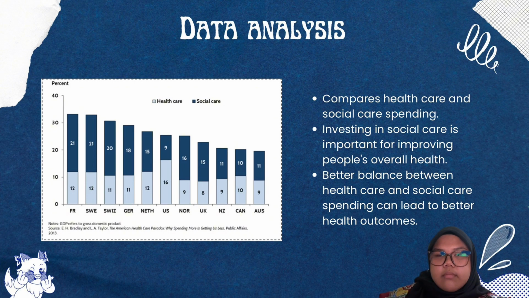So the article explained that investing in social care, such as education, early childhood care, and environment, also public health, is important for improving people's overall health. Therefore, a better balance between healthcare and social care spending can lead to better health outcomes.